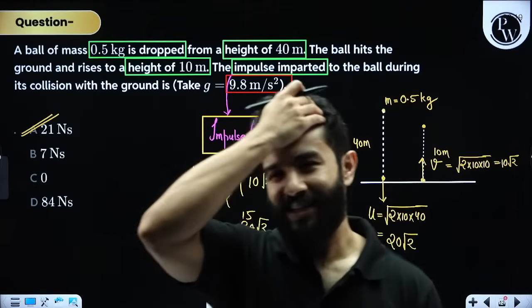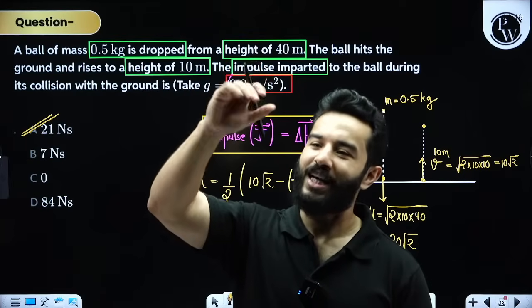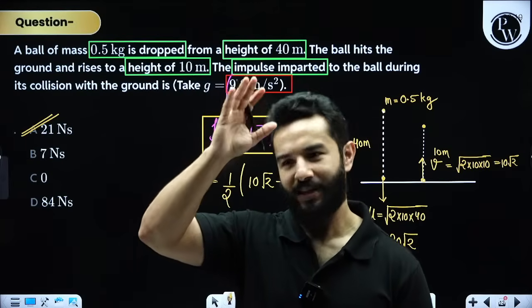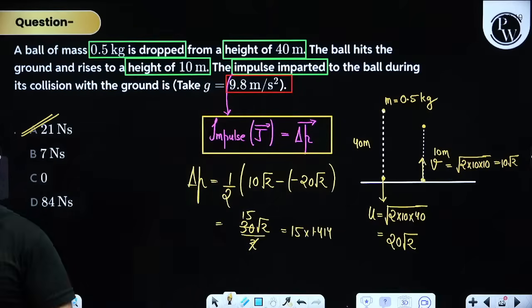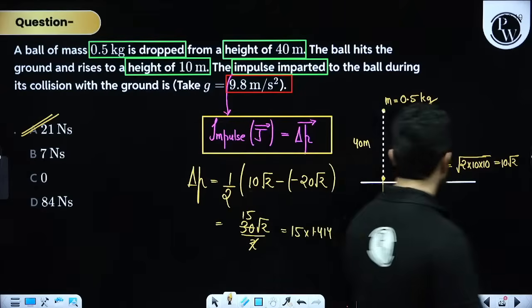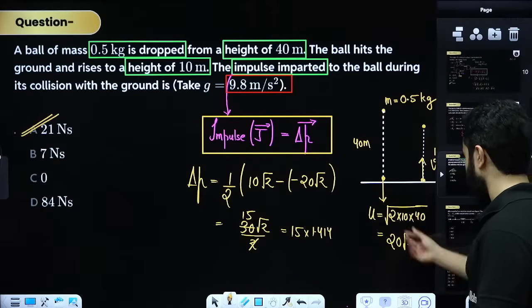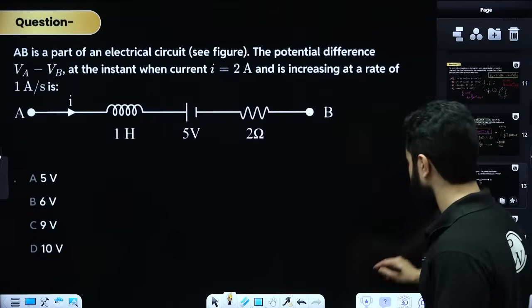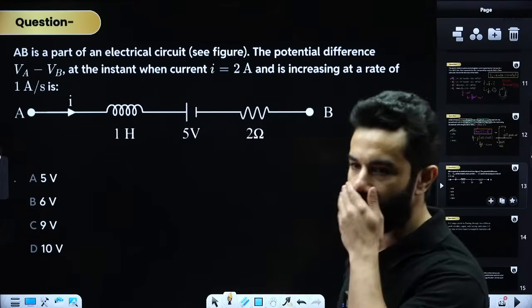Got it? Even if you select g as 10, it's not like you land up with the wrong answer. Same answer. So still we are getting the correct answer, my dear friends. No mistake has been done. But if you take g equals 9.8, it might be possible that you are going to get perfect squares like 14 and things like that. Hopefully everything is clear. I'm moving on to the next question.